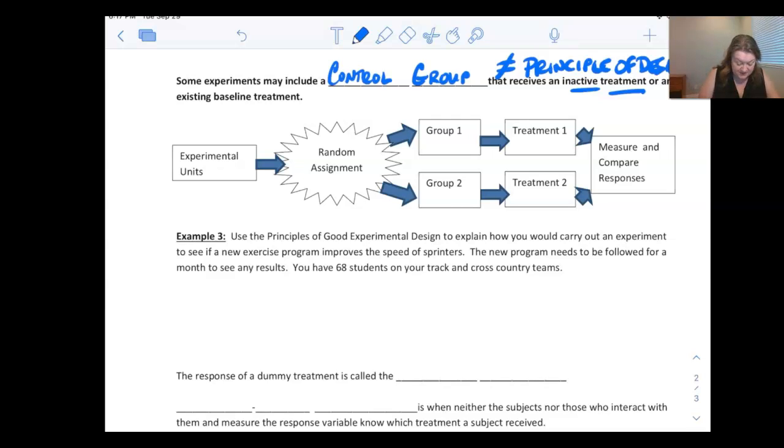Example 3, it says use principles of good experimental design to explain how you would carry out an experiment to see if a new exercise program improves the speed of sprinters. Okay, so basically what they're asking me to do is, does this exercise program change the speed? Okay, that's what I'm looking to set up. Now we can do everything else we did in part 1 about who is the experimental units, who is the response variables, what are the treatments and all of that. They're just asking me to explain those 4 principles of experimental design here. So that's going to be the main thing I'm going to work on right here.